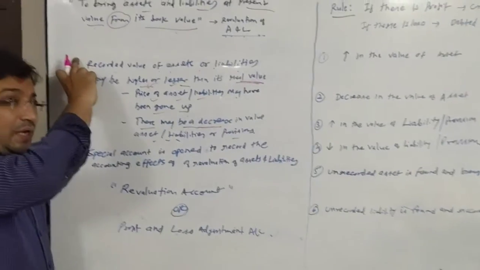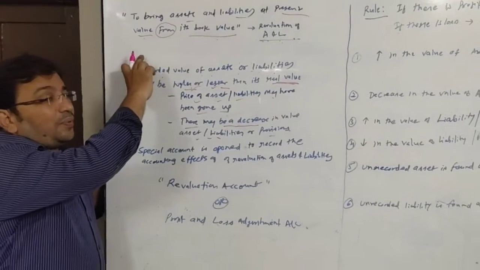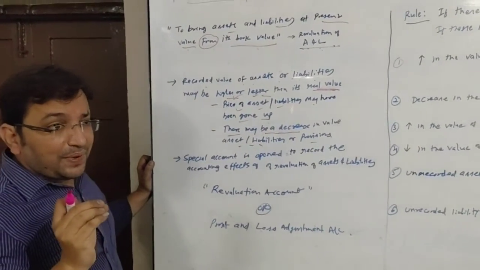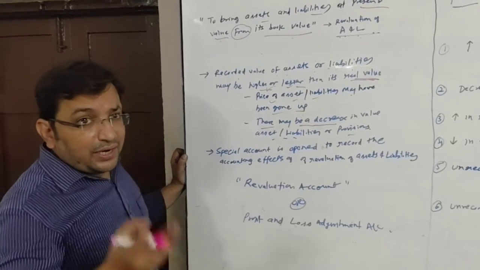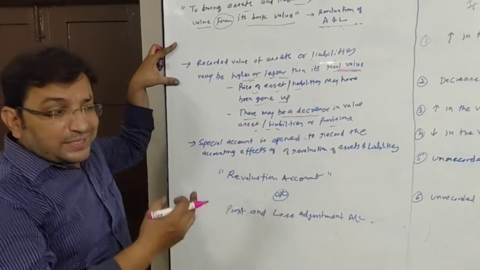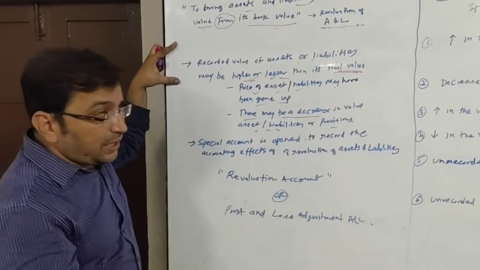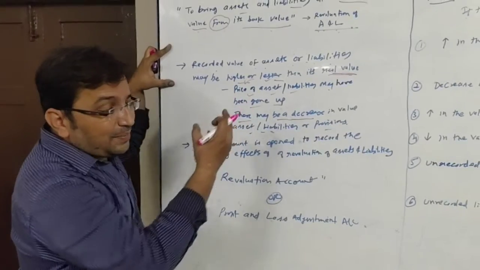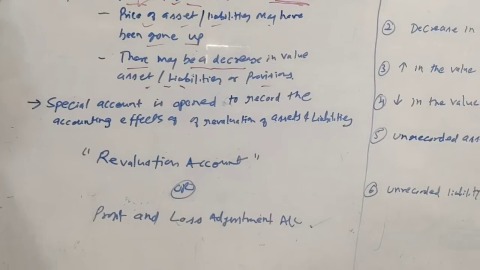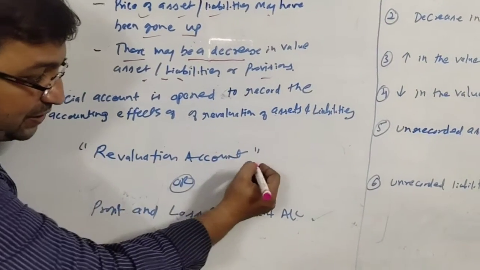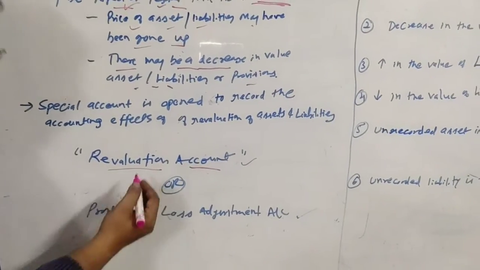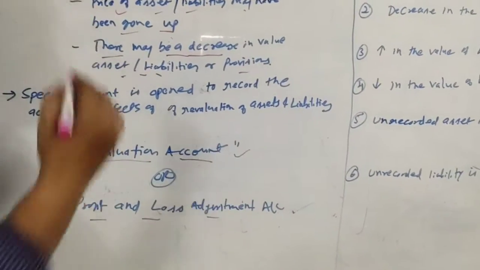Now, we need to give accounting treatment to bring these assets and liability at its present value from its recorded book value. So to give this accounting treatment, to incorporate these changes in the value of assets and liability, a special account is opened, which is known as revaluation account. What do we call it? Revaluation account. Other name is profit and loss adjustment account.